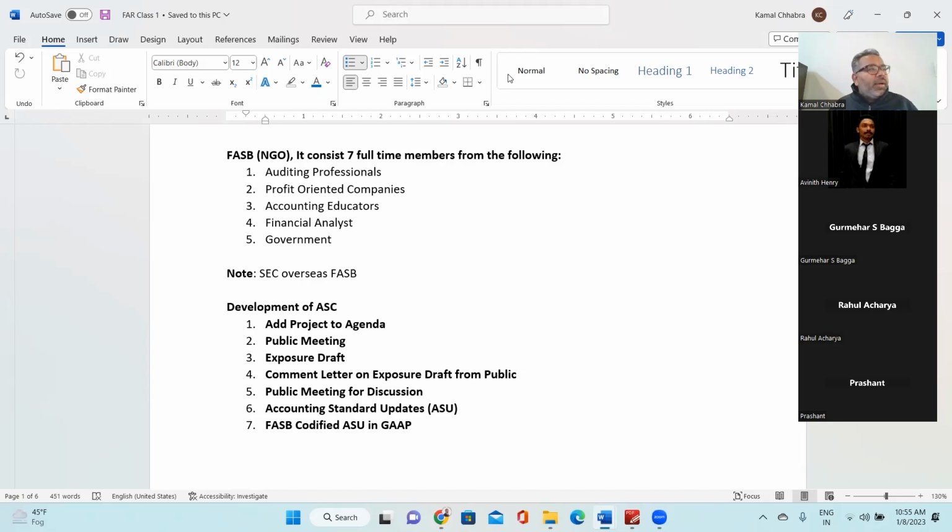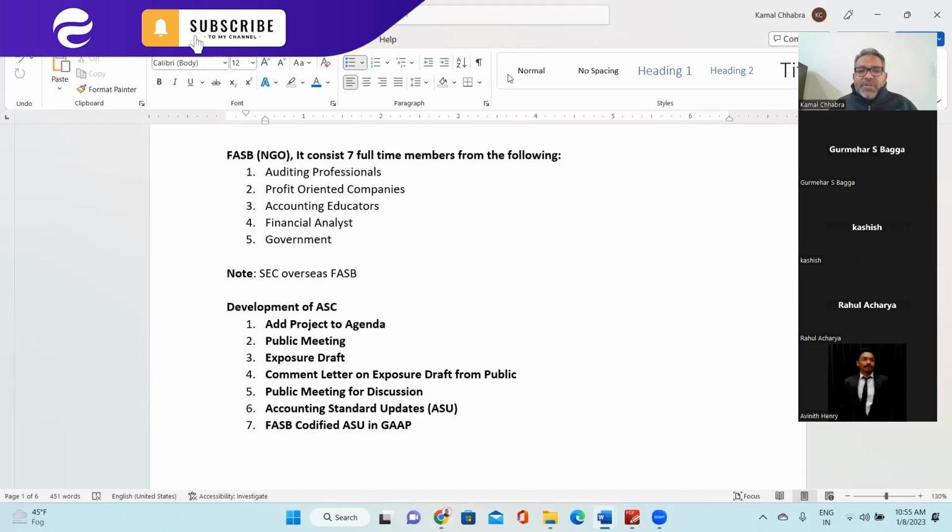Have you heard about companies like Moody's, S&P, CRISIL? Yes, sir. Right? Those are the companies who do financial analysis. And the government. So the 7 full-time members in the FASB should be from these representative groups, right? And then the SEC will oversee the FASB's work.